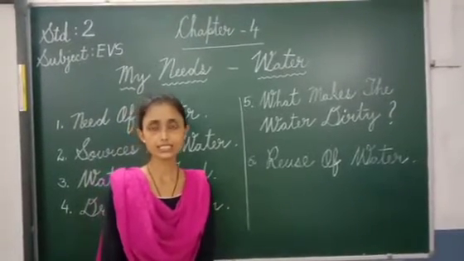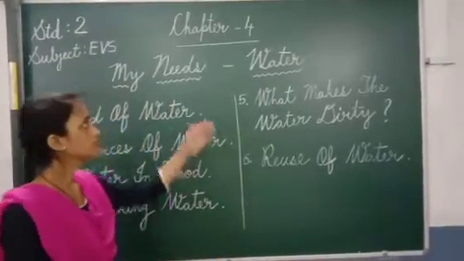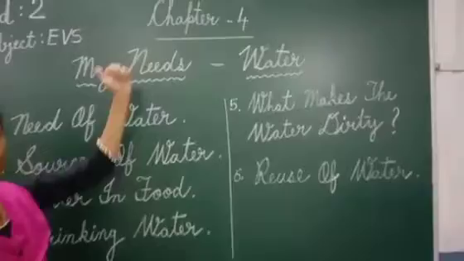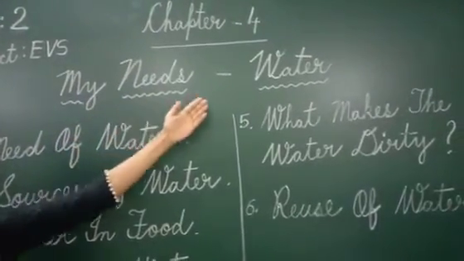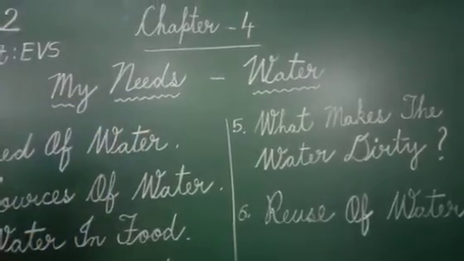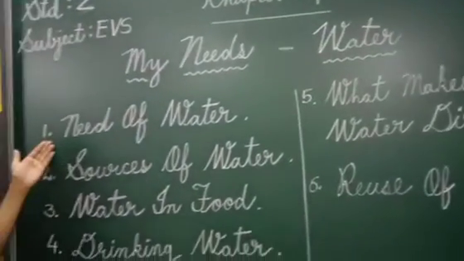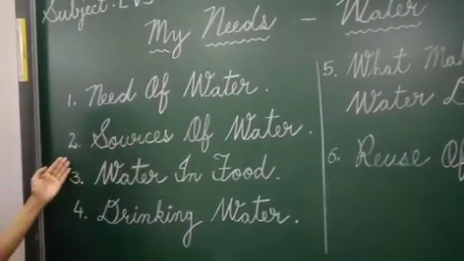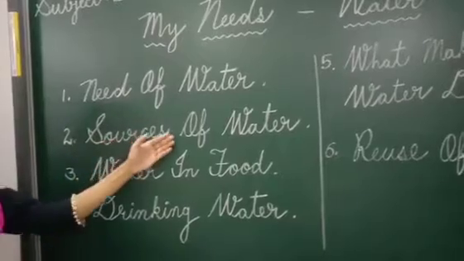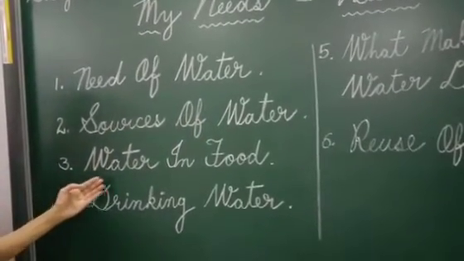So please sit with your EVS textbook and open chapter 4. Today our topic is My Needs, Water. In this chapter we are going to discuss number 1, need of water. Number 2, sources of water. Number 3, water in food.